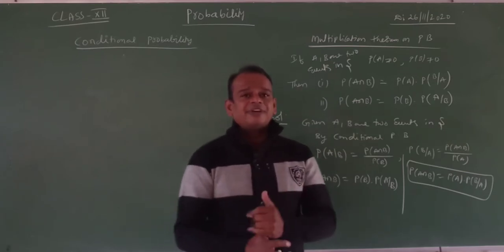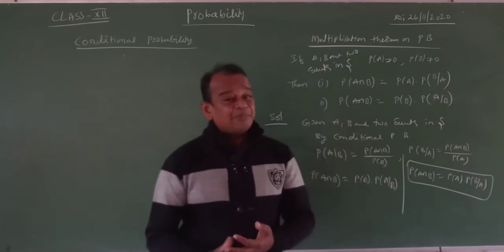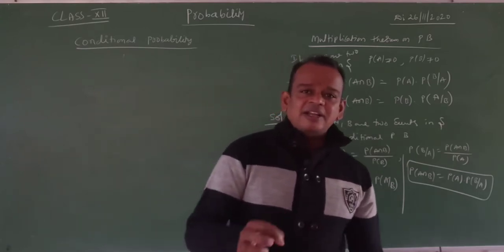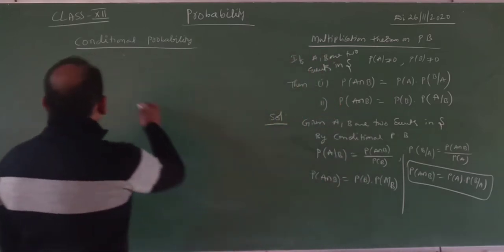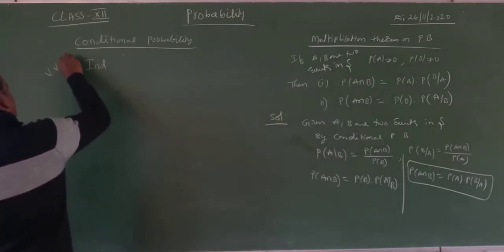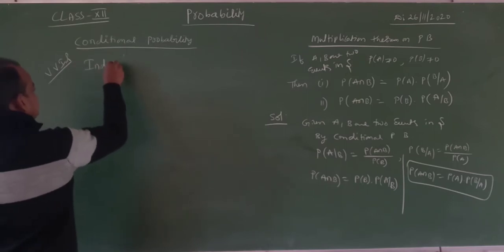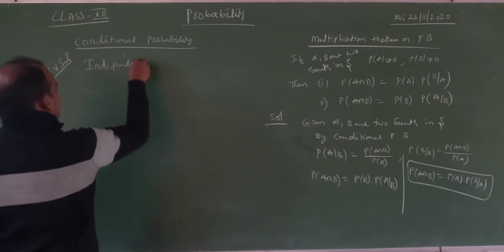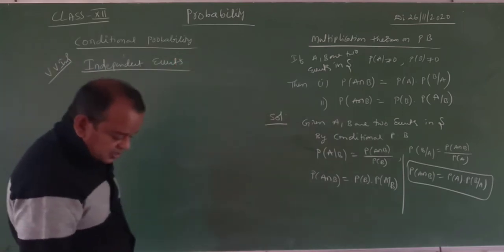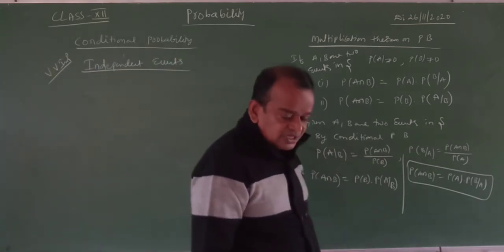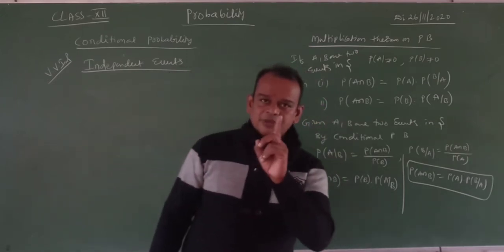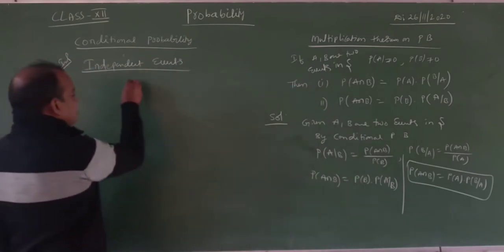Now, next, the definition of independent events. What is the meaning of independent events? Clearly observe that. Next one is very, very important. Independent events. If A, B are two events in a sample space, yes, 100%, and listen carefully.